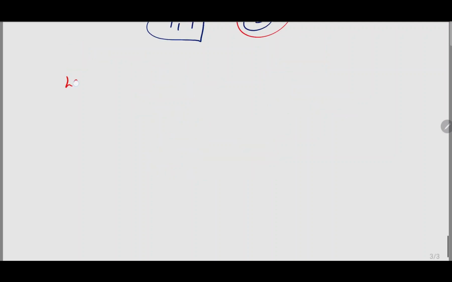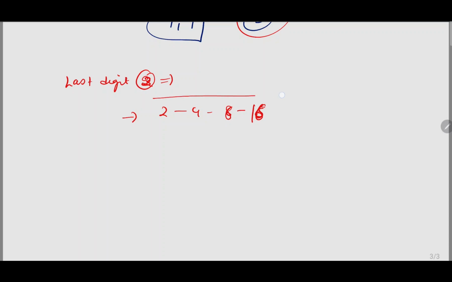And when you see last digit as 2 and it has a power, then what you have to check? So 2, 4, 6, 8. 2 to the power of 1, 2 square 4, 2 cube 8 and 2 to the power of 4 is 16, ending in 6. So what is the length? 4 numbers. So the length of the cycle is 4.